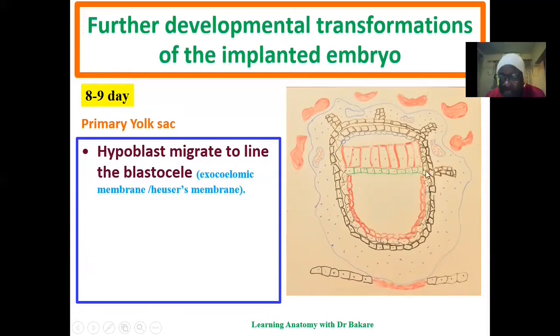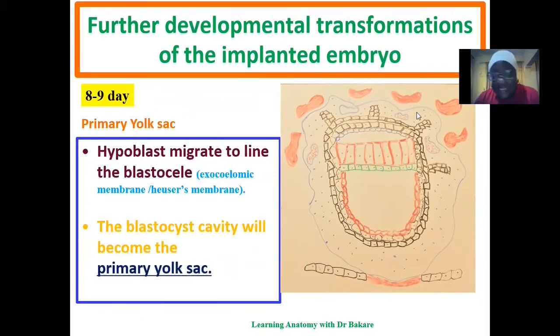This membrane that differentiates and it's seen to line the interior wall of the cytotrophoblast is called the exocoelomic membrane or the Heuser's membrane. So we now see that the blastocyst cavity or the blastocele that was initially formed during the first week of development is now being transformed into the primary yolk sac. This primary yolk sac will further be transformed into the secondary yolk sac. This we would see during the course of this lecture.